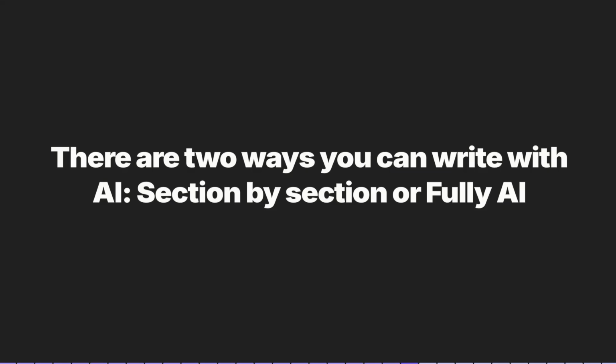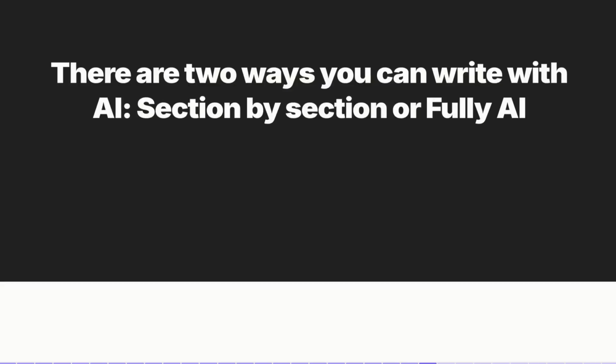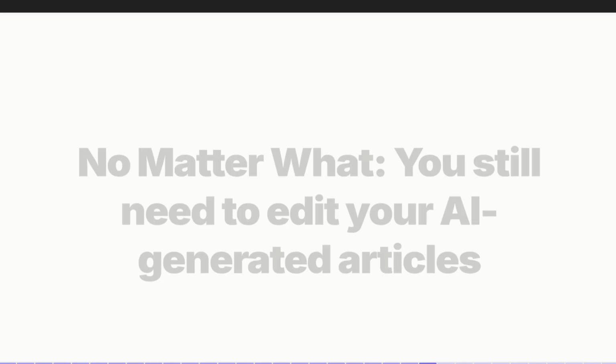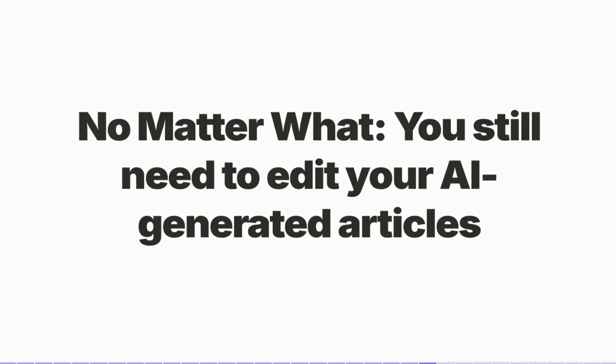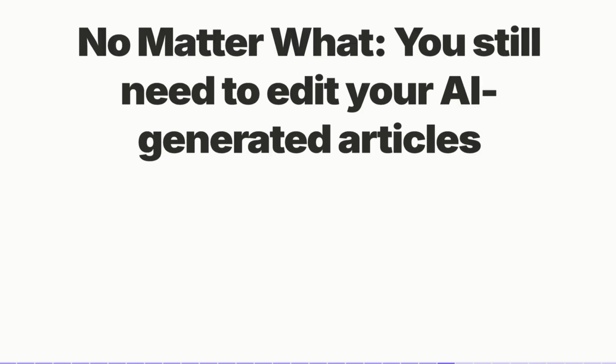So now that we have our outline, there are 2 ways you can write with AI. You can either do this section by section, or you can fully use AI to help you with the entire rough draft. But again, you have to have a little bit more experience. So let's dive into both ideas. At the end of the day though, no matter what, you still need to edit your AI-generated articles. I do not care if you're doing it section by section or if you're using it to hammer out 2 to 3 articles a day.